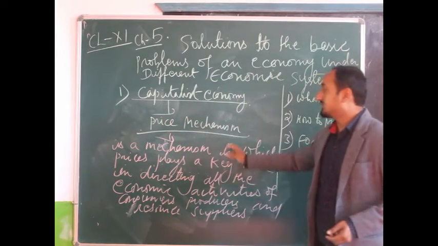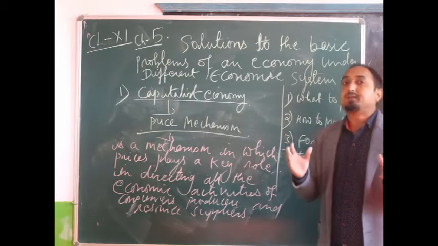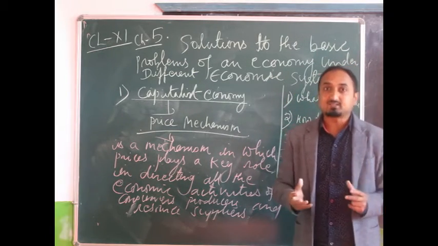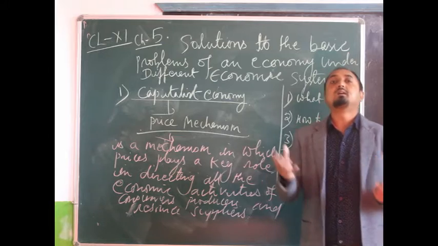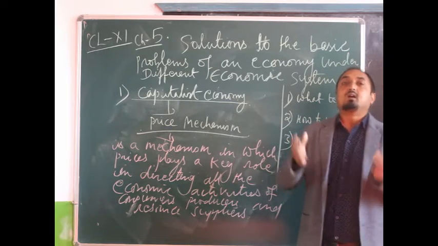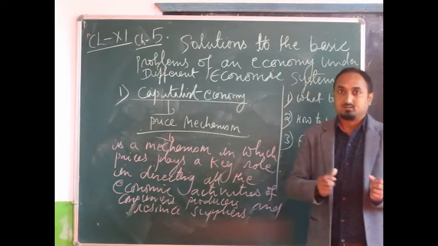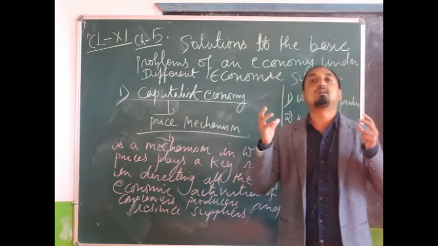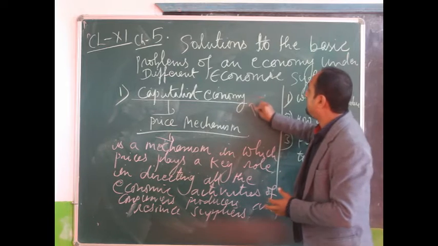Price mechanism is like a price tag, and with the help of this price tag, millions of consumers, producers, resource suppliers will take action and take different economic decisions on the basis of this price.